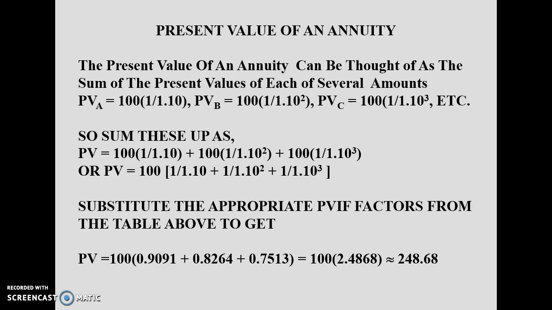Now, what will be the effect if we are going to get the annuity? The present value of an annuity can be thought of as the sum of the present values of each single amount. The formula is going to remain the same, but with annuities we will get the same value each time, so the future value is going to remain the same. Then we can find the answer depending upon these same two things: one is the interest rate and the other one is the time period.